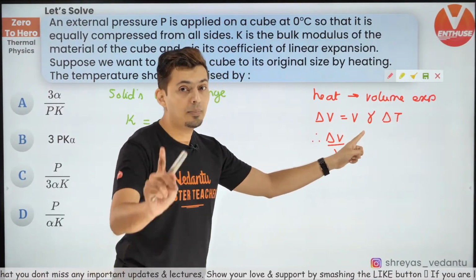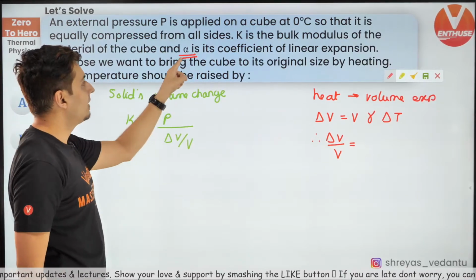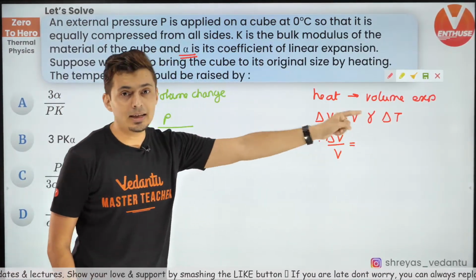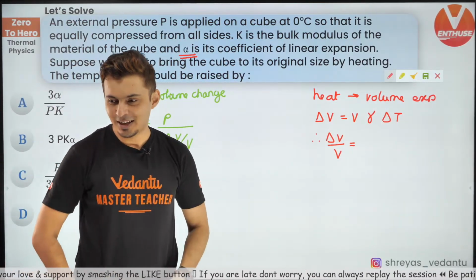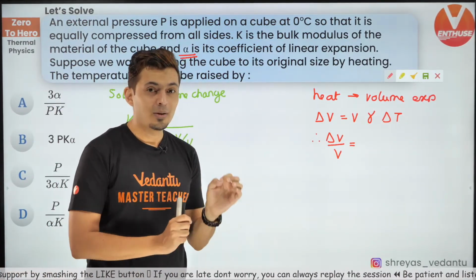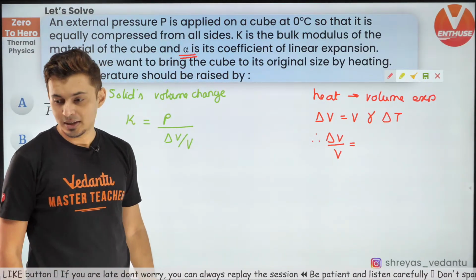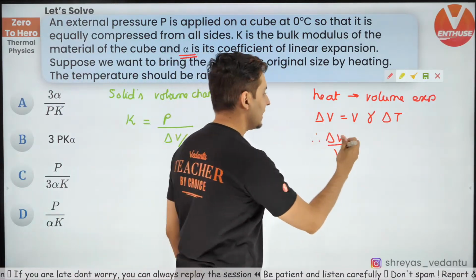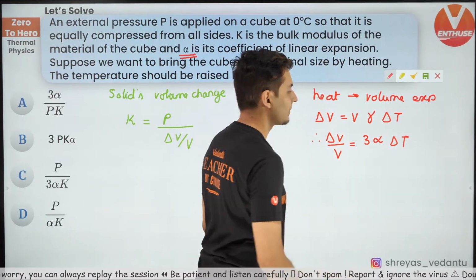There is gamma, but I need to convert it into alpha. Read this carefully. Alpha is given. How many times of alpha is gamma? Volume and linear, 3 times. Hence, this will be nothing but 3 alpha into delta T.